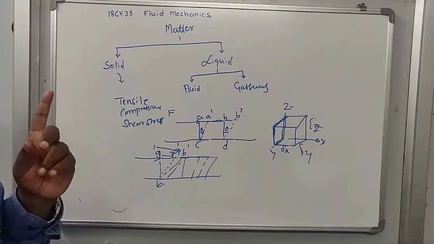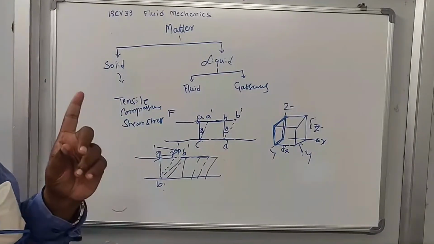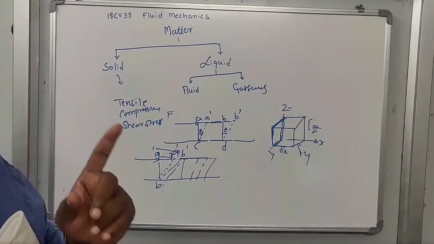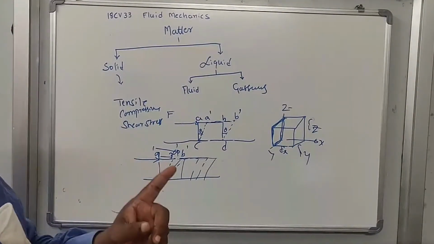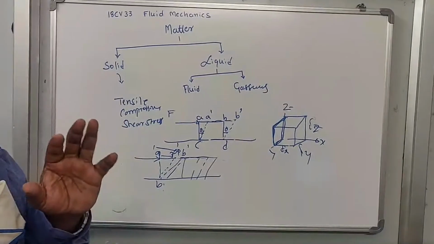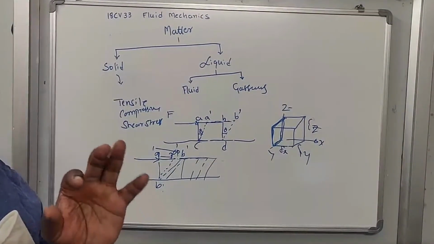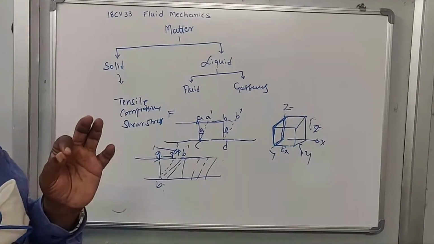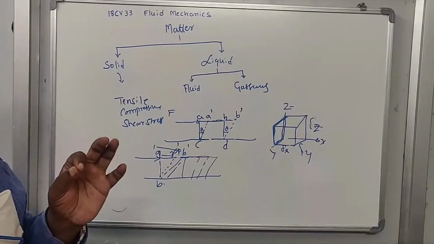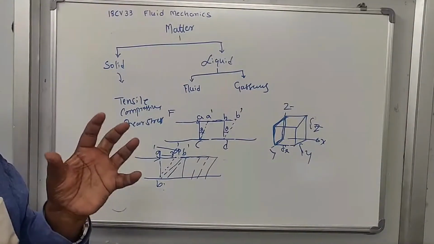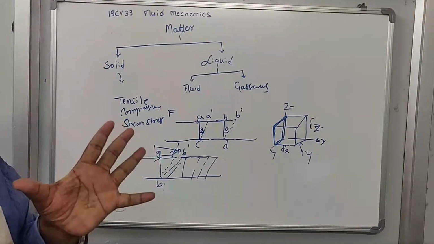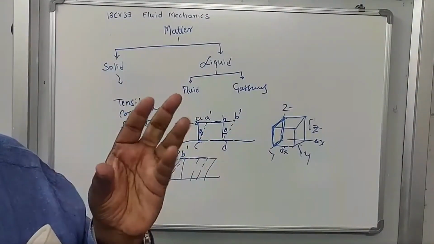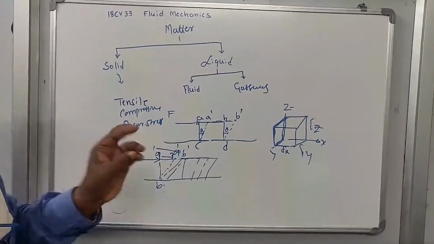The solid is very good in resisting the tensile force and the shear force. But fluid will resist the tensile force only to a very, very little extent. It will also resist the compressive force or stress when it is confined in a vessel or container. But it is very, very weak in resisting the shear stress.